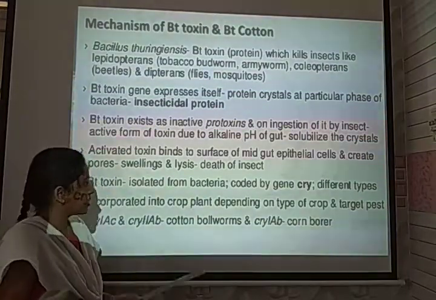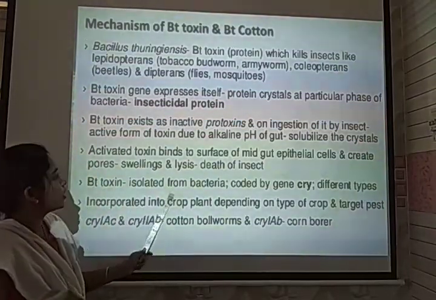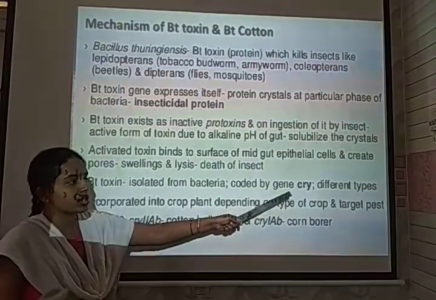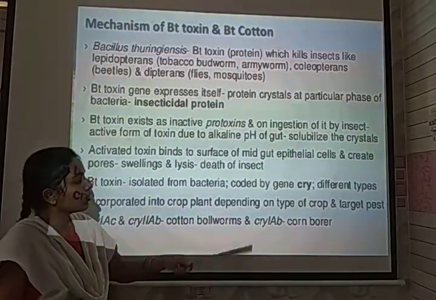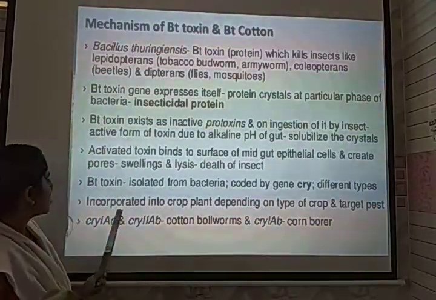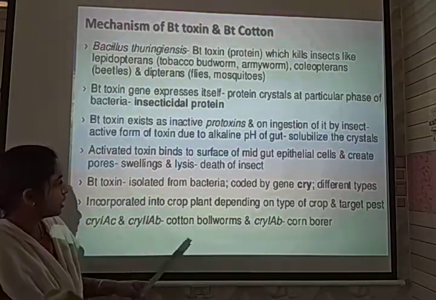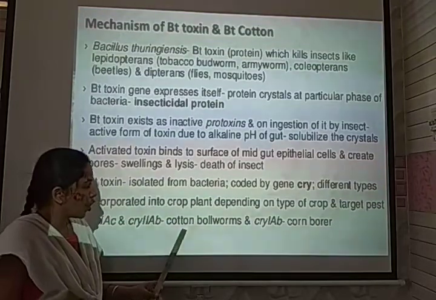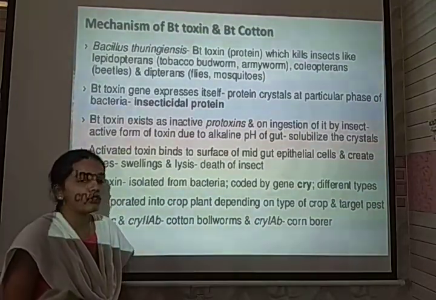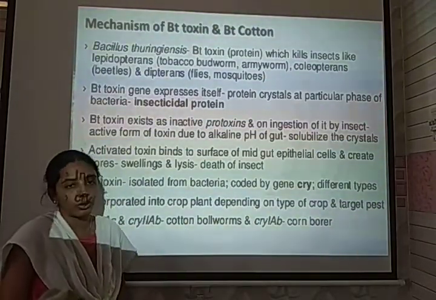resulting in the death of the insect. So here, the Bt toxin isolated from the bacteria is coded by a gene called cry. There are different types of cry genes present. They include cry1Ac and cry2Ab, which help in eradicating cotton bollworms, and cry1Ab for eradicating corn borer.